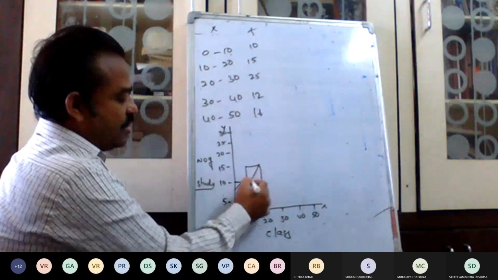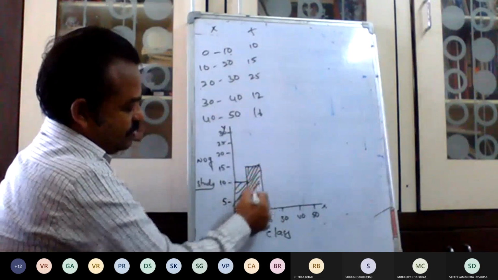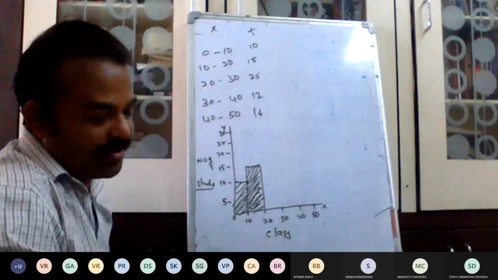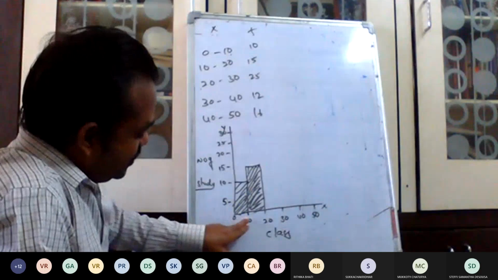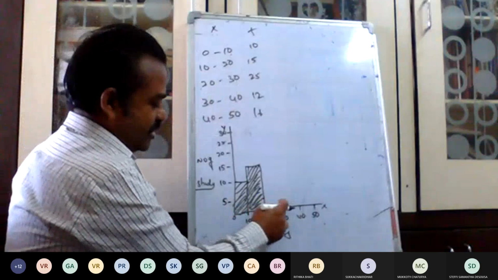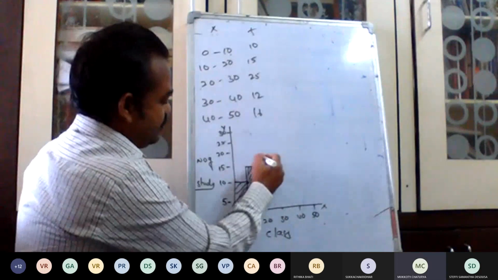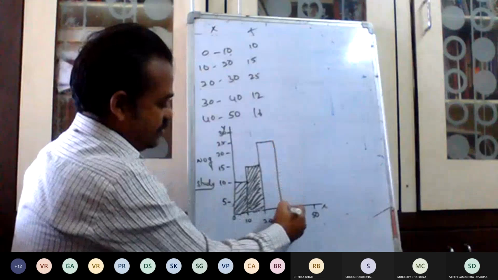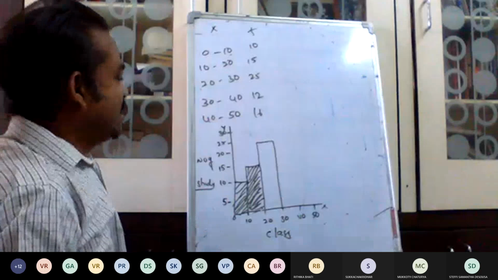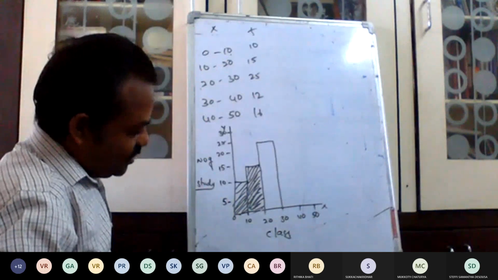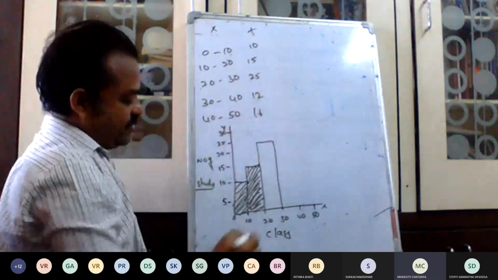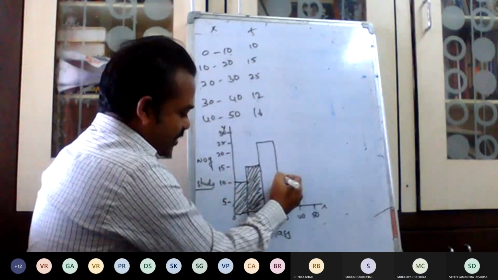See, attach all the bars. You can draw any shape or color. If you keep ideas also, no issues. So, continue. 0 to 10 finished, 10 to 20 finished. Next, 20 to 30. What is the value? 25. Next, 30 to 40. What is the value? 12. Here we have 10, so maybe a little bit more than half.